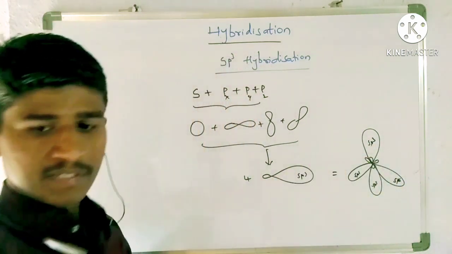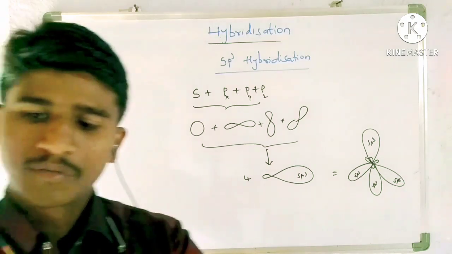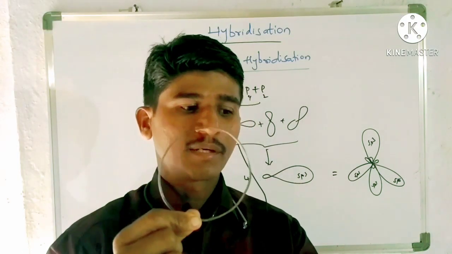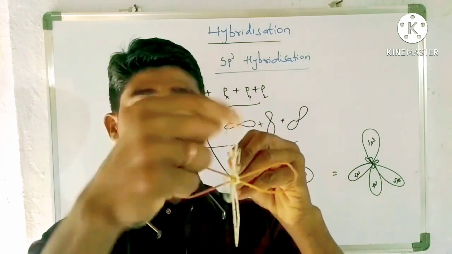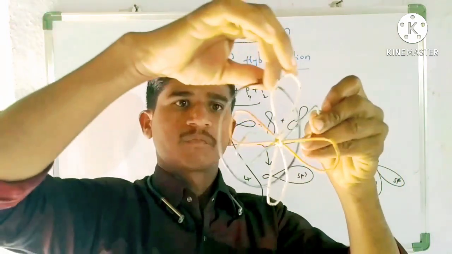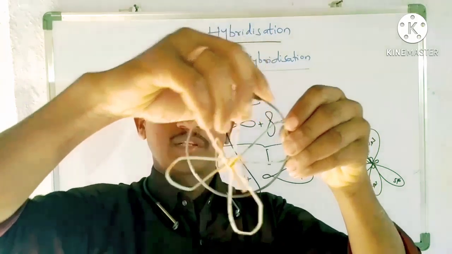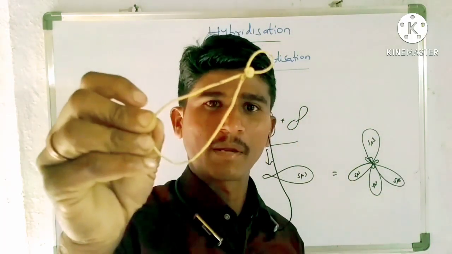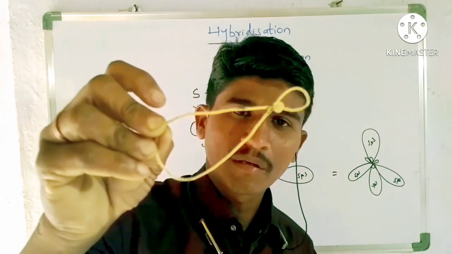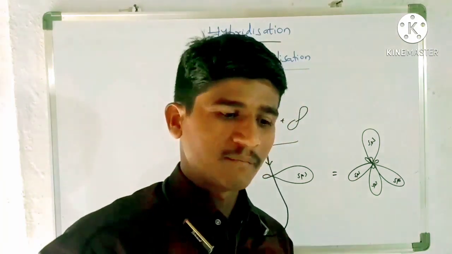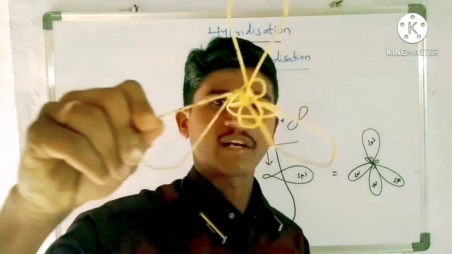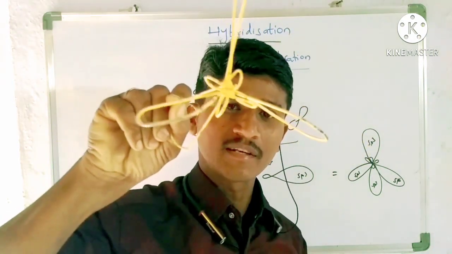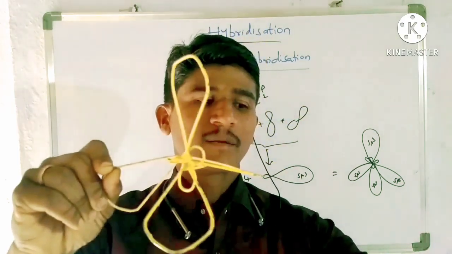Let us assume this is one s orbital. The s orbital is mixed with three p orbitals, px, py, pz. Overall four orbitals are intermixed with each other and produce four hybrid orbitals like this. But in order to decrease their repulsions, they are arranged like this, in a tetrahedral manner. Why are they arranged like this? In order to decrease their repulsions.